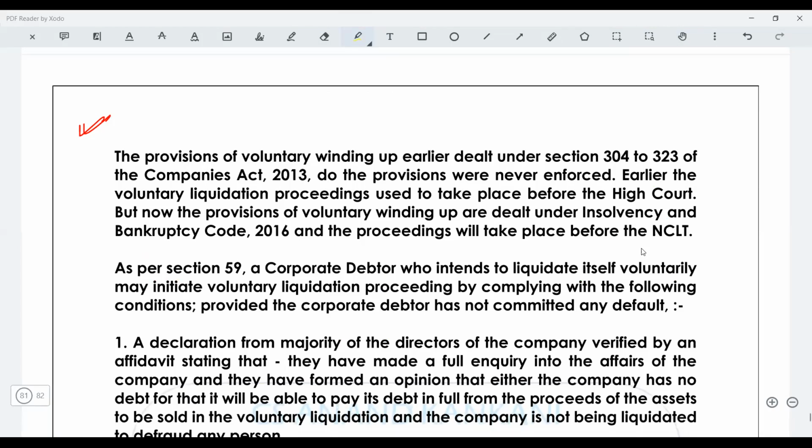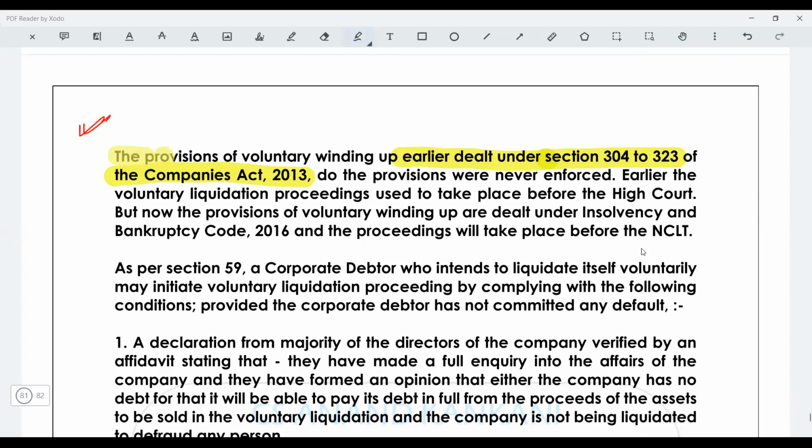The provision for voluntary winding up was dealt with under sections 304 to 323 of the Companies Act. So technically, section 59 is nothing but the same provisions that were there from section 304 to 323. The provisions for voluntary winding up earlier were dealt with in sections 304 to 323.